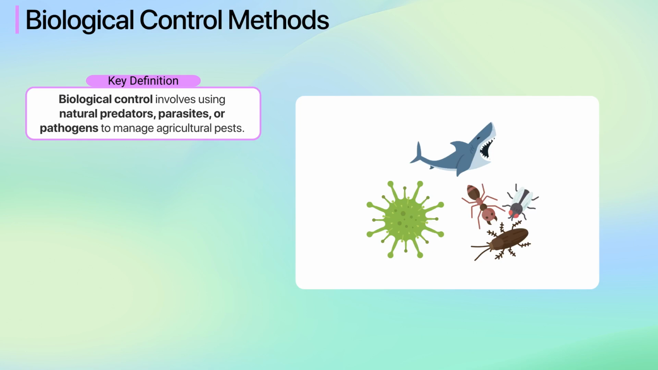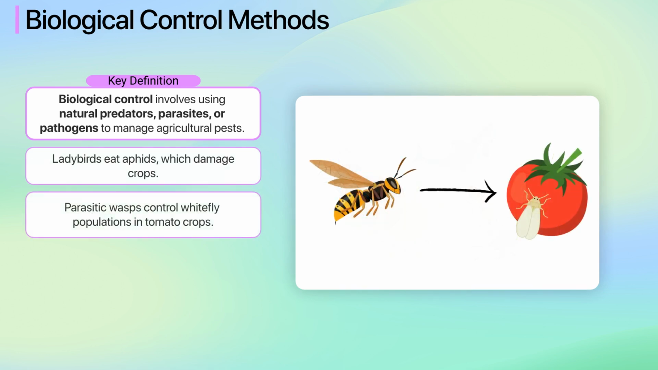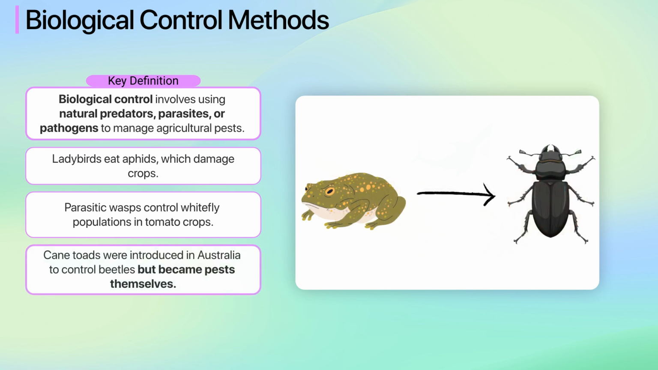Biological control involves using natural predators, parasites, or pathogens to manage agricultural pests. For example, ladybirds eat aphids, which damage crops. Parasitic wasps control whitefly populations in tomato crops. However, this can backfire. Cane toads were introduced in Australia to control beetles, but became pests themselves.